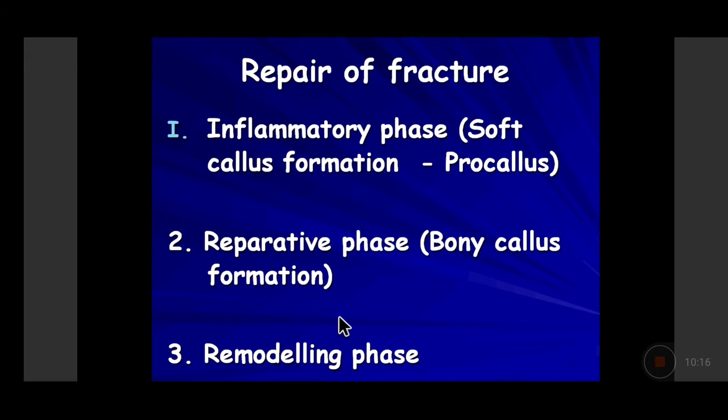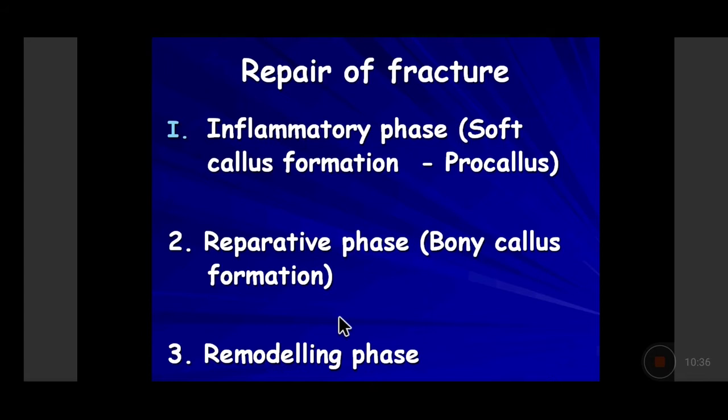So at the site of the fracture, the capillaries and the blood vessels would have also been fractured and broken down. So the fractured site would be immediately filled up with a lot of blood, so a hematoma will form. Collection of blood at the site of the injury is called hematoma formation. So that will be the first thing that will occur.